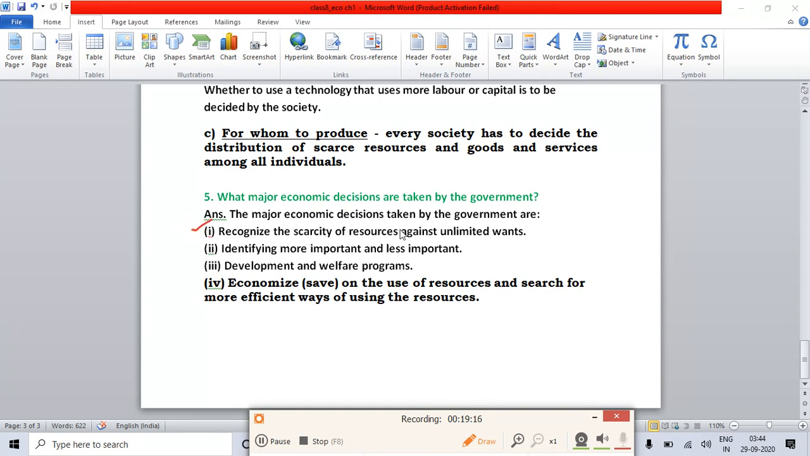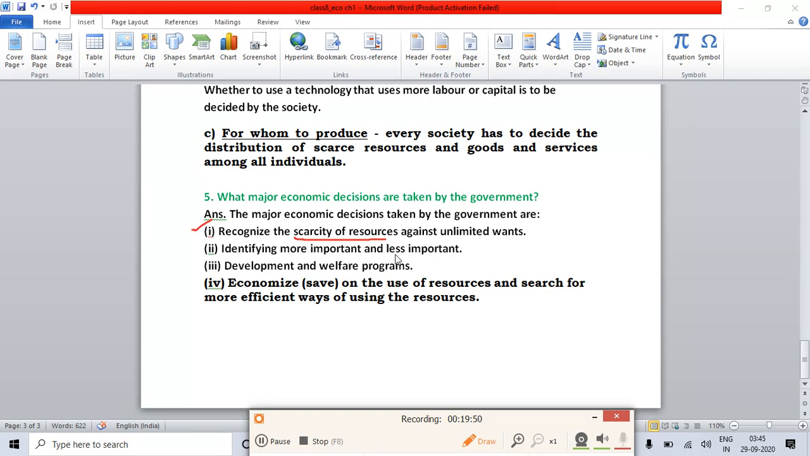recognize the scarcity of resources against unlimited wants, means we should recognize the scarcity of resources for the unlimited wants. The people will demand more and more things, but we have to recognize the scarcity of resources. Like in one more question I have told you that in our country, water, coal, those are scarce resources, they are limited. Okay, so we should not waste those things. So we should recognize or identify the scarcity of resources against the unlimited things the people are demanding.